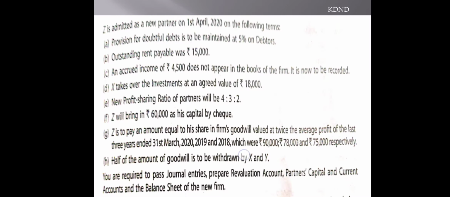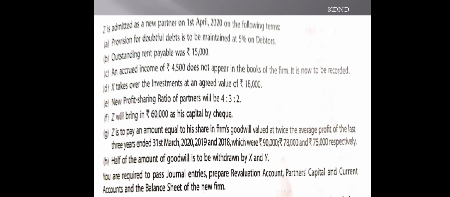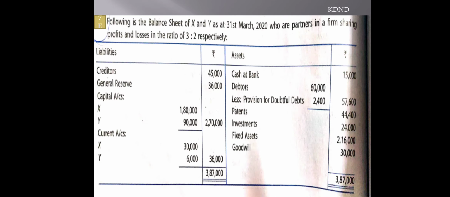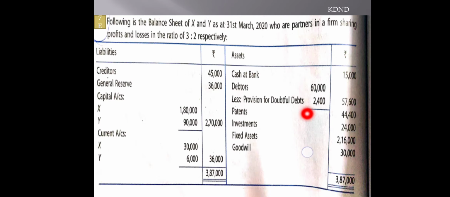Now switch on to the other part, that is adjustments. First I will discuss the adjustment and then we will be closing off this. Z is admitted as a new partner 1st April 2020. Provision for doubtful debts is maintained at 5% on debtors. So we have to provide on debtors 60,000 at the rate of 5%, six fives are 30, that is 3,000. So of this 3,000, 2,400 is already available in this. So 600 is only to be transferred.